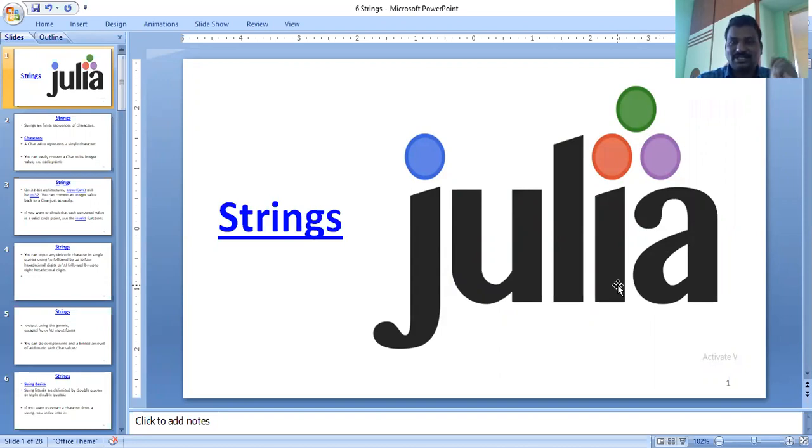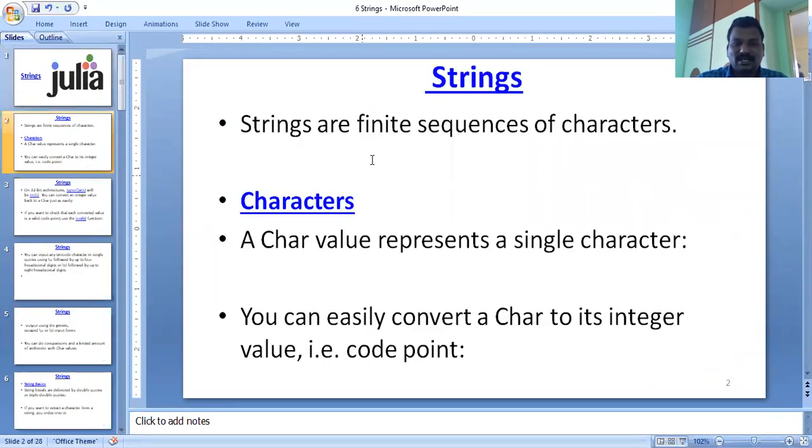In Julia, a string is represented by using double quotation marks. Within double quotation marks, you represent a string. If you want to represent a string in single quotation marks, it gives an error. Another important thing is that a string is a finite sequence of characters. It consists of a number of characters.